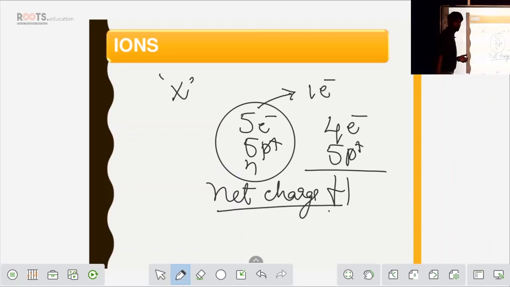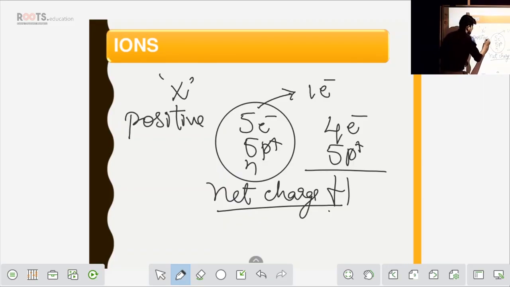So what does this mean? This means that when an electron is eliminated from a particular atom, the net charge becomes positive. Why? There is a deficiency in electrons. When you take out the electron, we say there is a deficiency of electrons. When you add the electron, you say there is an excess of electrons. So such an atom where an electron is eliminated, you call a positive ion.